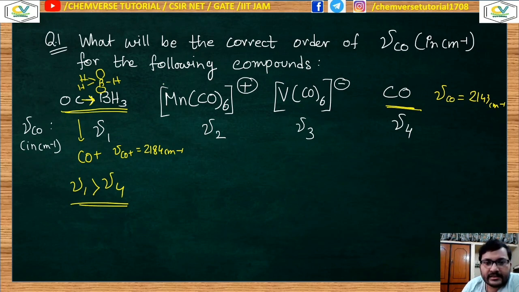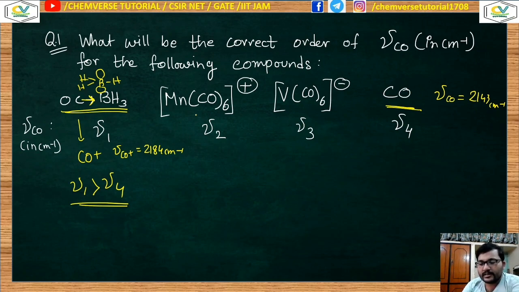Now what will happen when some metal carbonyl is present, that means a metal center is there. You should remember that whenever a metal center is present, it will exert some amount of pi back donation, and pi back donation will decrease the carbonyl stretching frequency value. In my previous class I said that free CO has a higher carbonyl stretching frequency than metal carbonyl molecules.